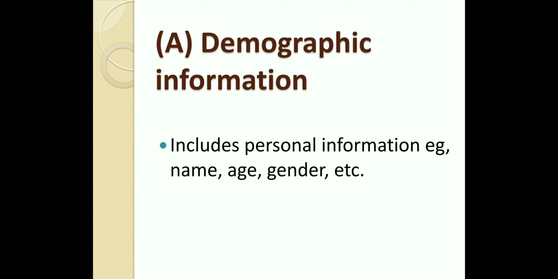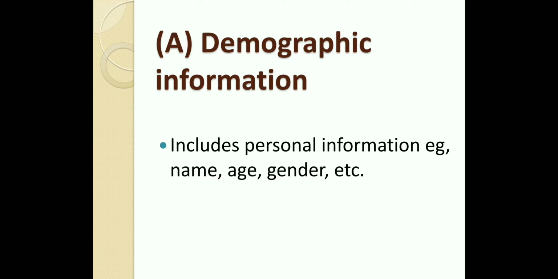To understand that, first is demographic information or demographic data. This information includes the personal information related to a particular individual. This includes name, age, gender, education, marital status, residence, caste, religion, income, which have personal relevance.